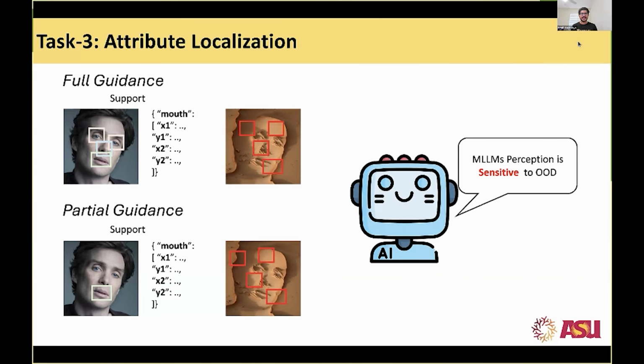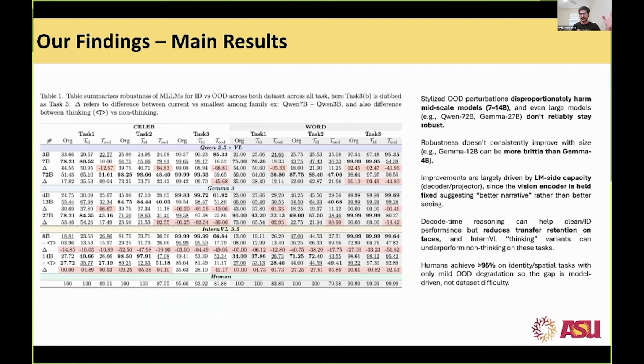So coming to the main findings, we can see that throughout tasks 1, 2, and 3, that is our image matching, grid pointing game, and attribute localization, the red marks showcase where there is a fallacy in the models. Here we test with 3 different families: Qwen 2.5, Gemma 3, and InternVL 3.5.